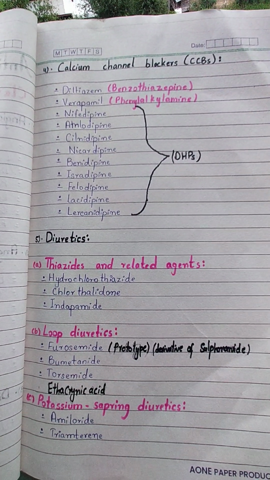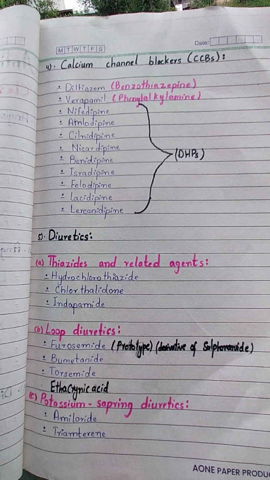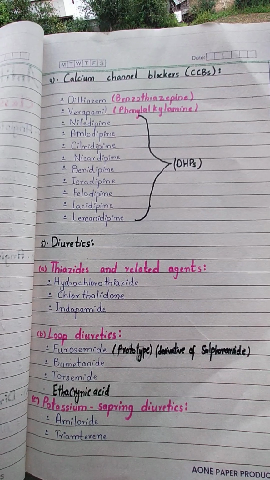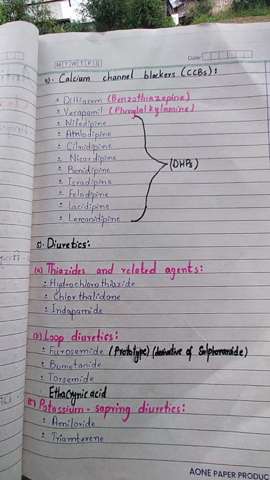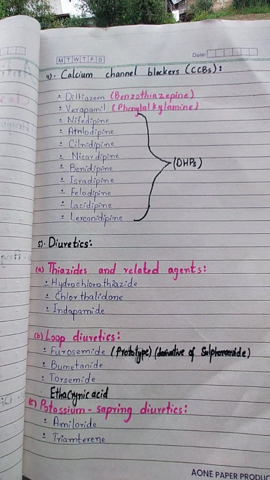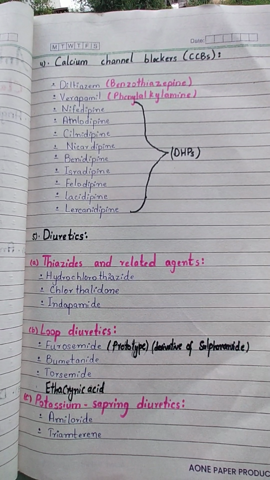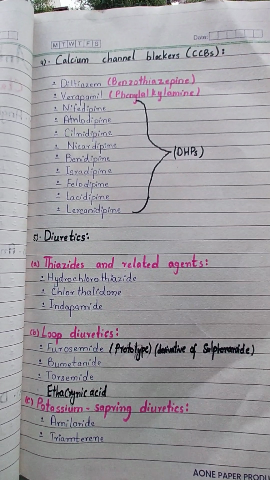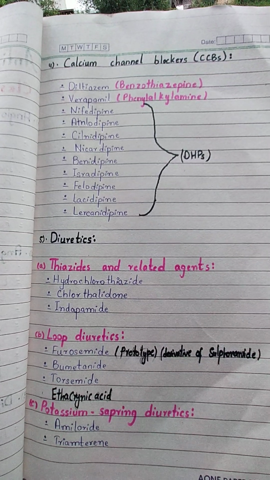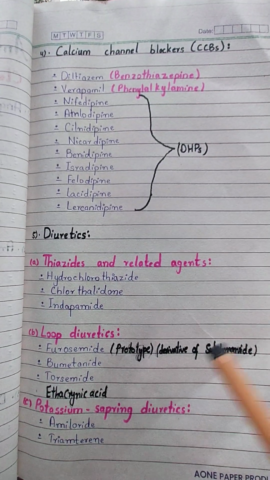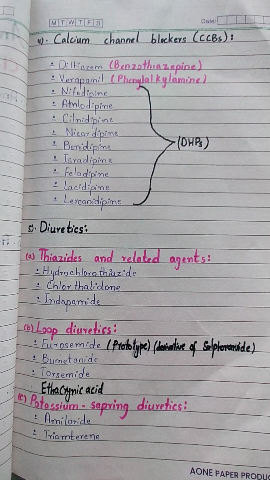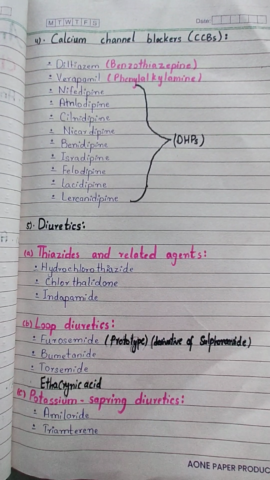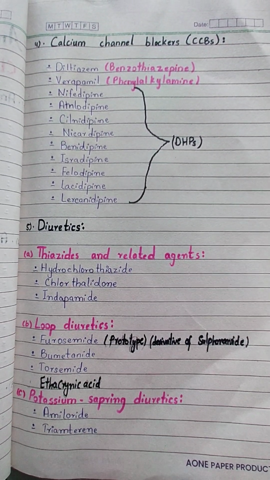First is thiazide diuretics. Thiazide diuretics are named from thiazide. The first one you can remember is hydrochlorothiazide, then chlorthalidone and indapamide. We'll discuss the mechanism of action separately in a separate video. So diuretics start with the thiazide diuretics: hydrochlorothiazide, chlorthalidone and indapamide. Second class is loop diuretics.